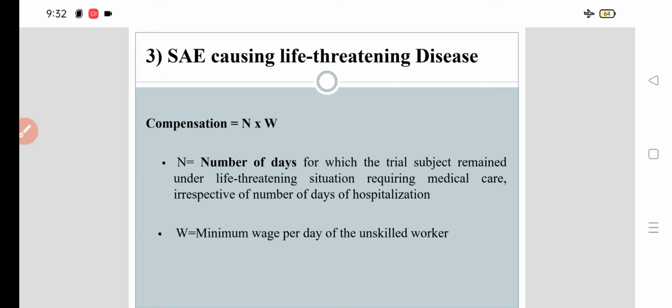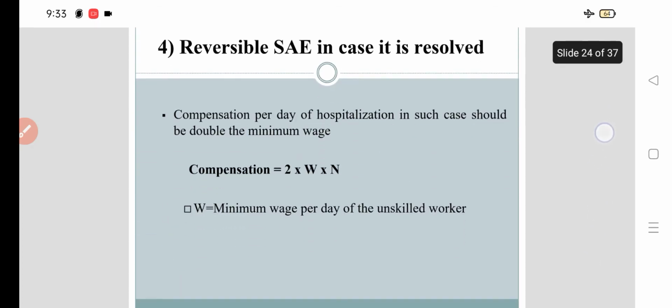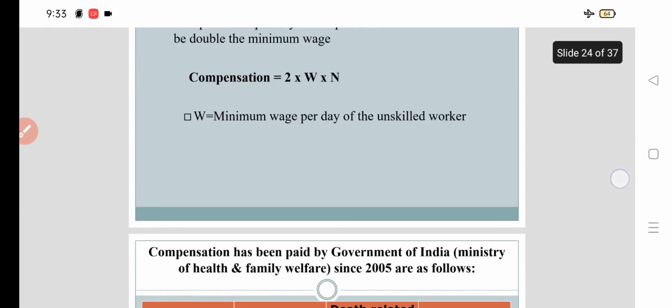That is N, the number of days, and W is the minimum wage per day of the unskilled worker, and that's how we have to calculate the SAE causing life-threatening disease. For reversible SAE, in case it is resolved, compensation per day of hospitalization in such a case should be double the minimum wage. So 2 into W into N. What is W? It is the minimum wage per day of the unskilled worker.